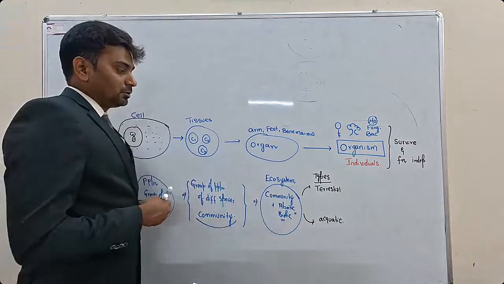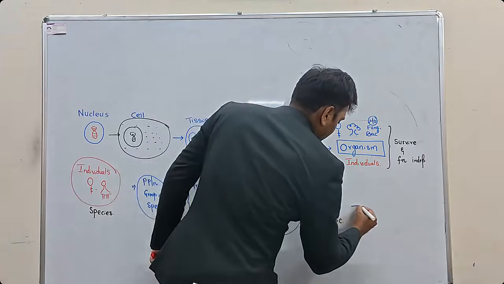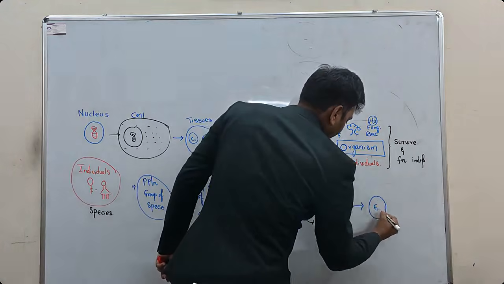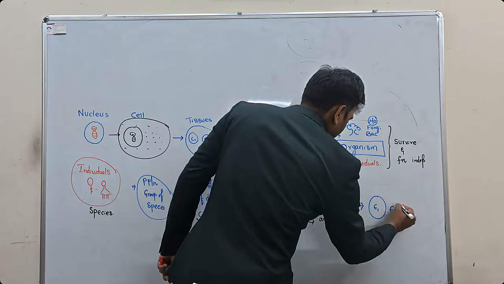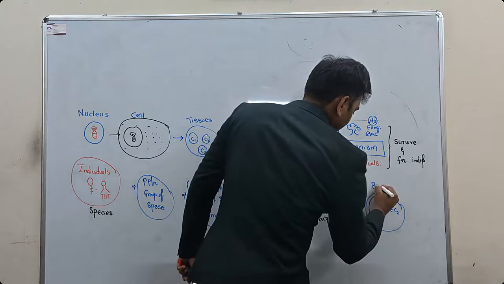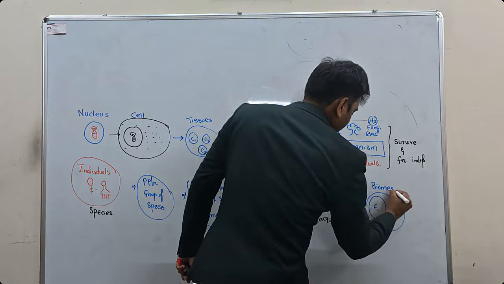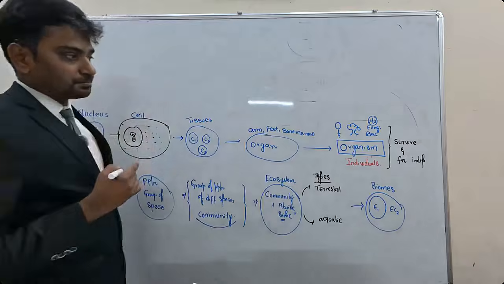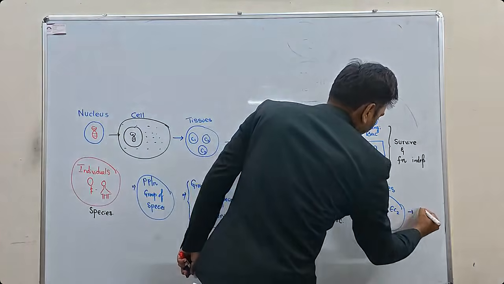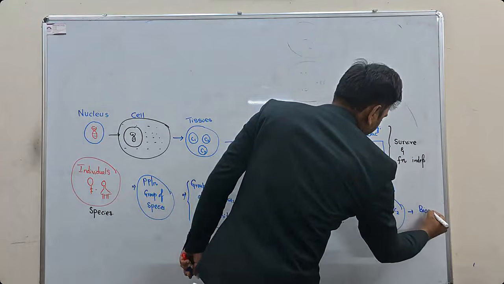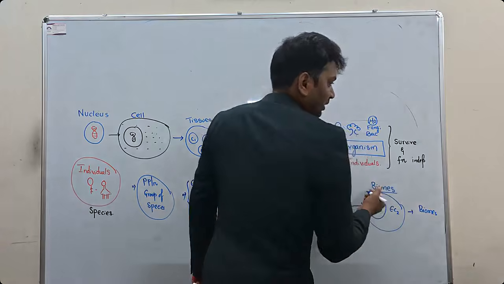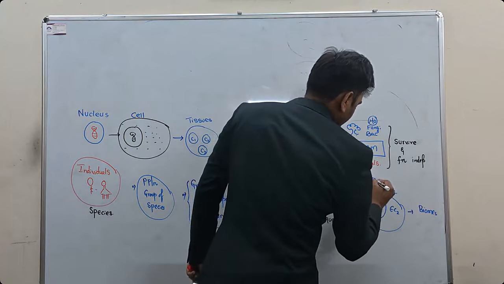After that, a group of ecosystems, ecosystem 1, ecosystem 2, a group of ecosystems is called biomes. Next, in the entire biomes, a group of biomes is naturally classified for... classification of biomes is possible only for terrestrial ecosystems.